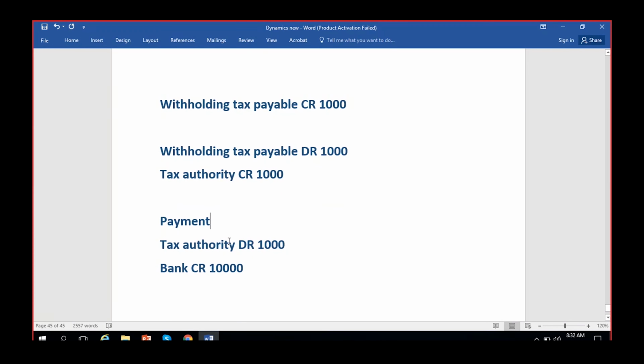This is the payment entry in case you are booking an invoice initially for the withholding tax and making a payment. If you are not booking an invoice, this tax authority will not come into the picture at all. Directly the withholding tax payable will be reversed, the 1,000 amount of liability will be reversed, and the bank account will be credited with 1,000, not 10,000, 1,000. That's how the further operations would be. As a finance functional consultant, you should understand how things function and how the settlements are done. So that would be all about the withholding taxes.